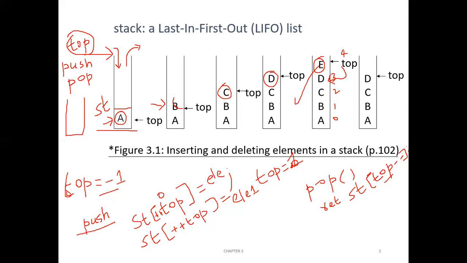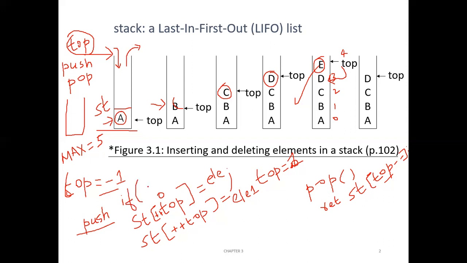Okay. For example, every stack will have a maximum size. Say the maximum size of this stack is 5. That is, it can have only 5 elements. So then top value can go up to 4. That is 0 to 4: 0, 1, 2, 3 and 4. That is 5 elements. Okay, so if top is already 4, then it means that you cannot push any more elements because the stack is already full. So before pushing, you have to check whether the stack is already full or not. Only if it is not full, you have to push.